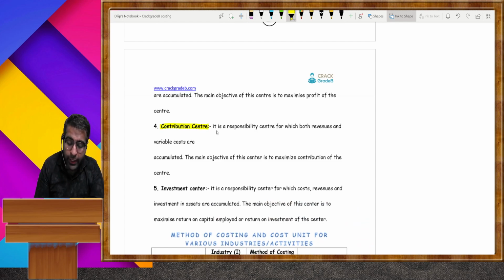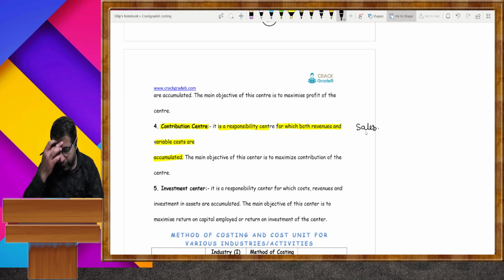Contribution center, it is a responsibility center for which both revenue and variable cost are accumulated. Write an example and formula properly because it is very useful for the calculation of profit and contribution.